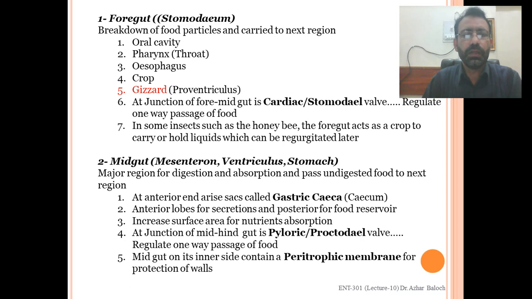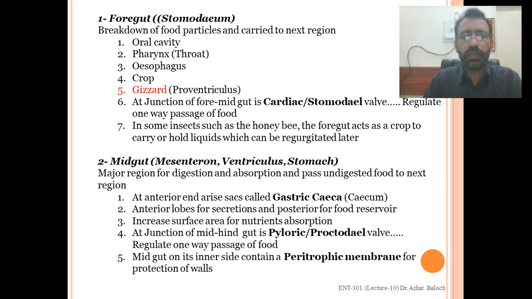Then comes the proventriculus. At the junction of foregut and midgut, there are cardiac or stomodeal valves that regulate the one-way passage of the food. In some insects, such as the honeybee, the foregut acts as a crop to carry or hold liquid, which can be regulated later on.